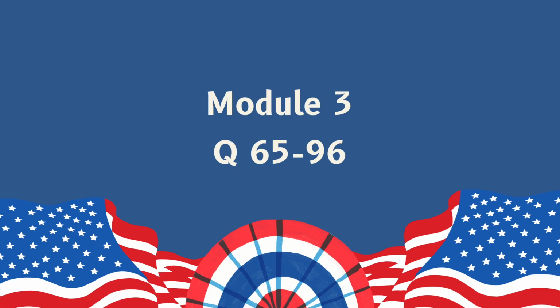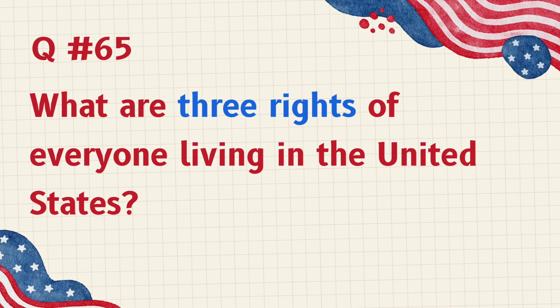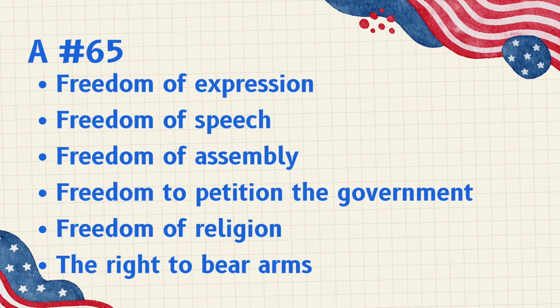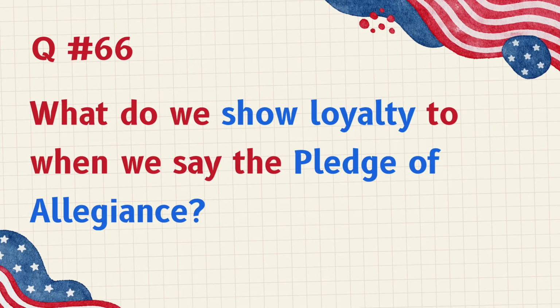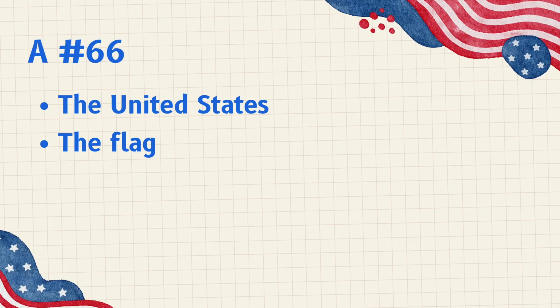Module 3, Questions 65 to 96. What are 3 rights of everyone living in the United States? Freedom of expression, freedom of speech, freedom of assembly, freedom to petition the government, freedom of religion, the right to bear arms. What do we show loyalty to when we say the Pledge of Allegiance? The United States, the flag.